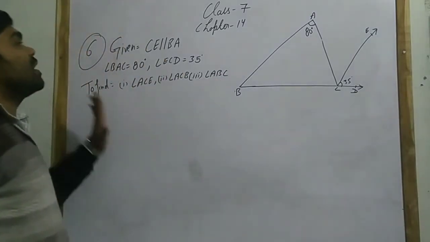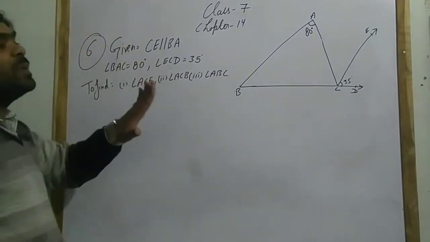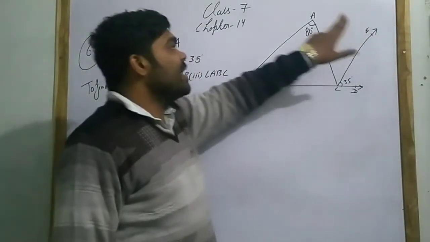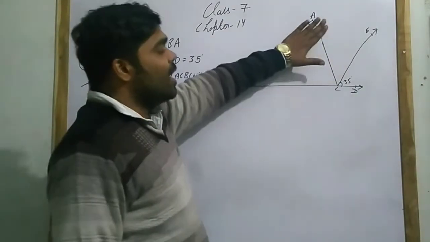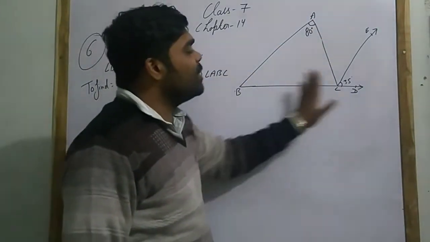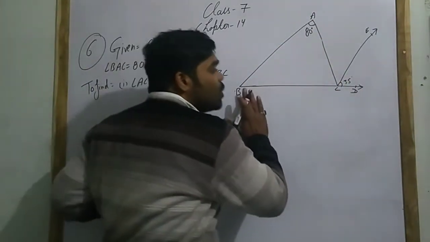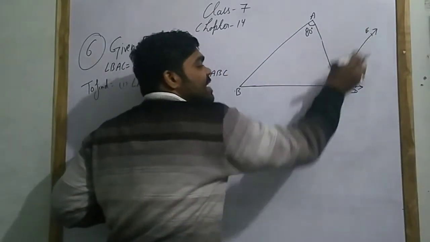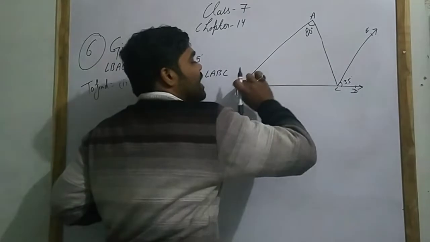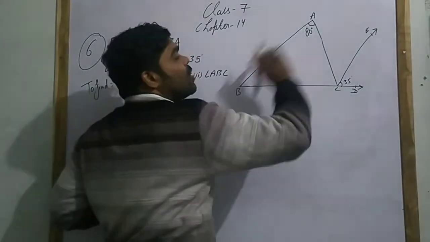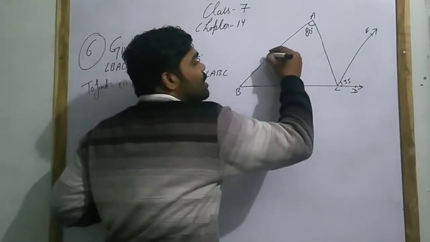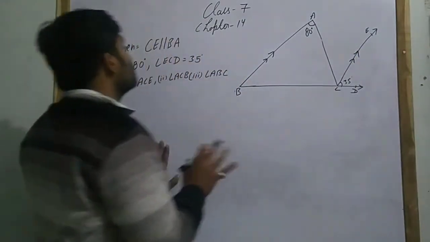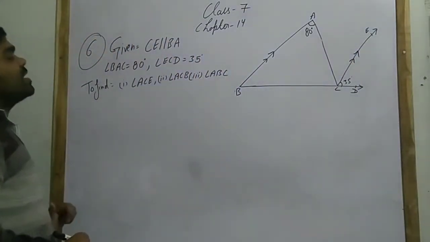In the given figure, CE is parallel to BA. First of all, see, CE is parallel to BA. Leave AC and BD; forget these lines, BD and AC. What is given? This line CE and this line BA. I am marking BA and CE. These two are parallel, given to you in this question.